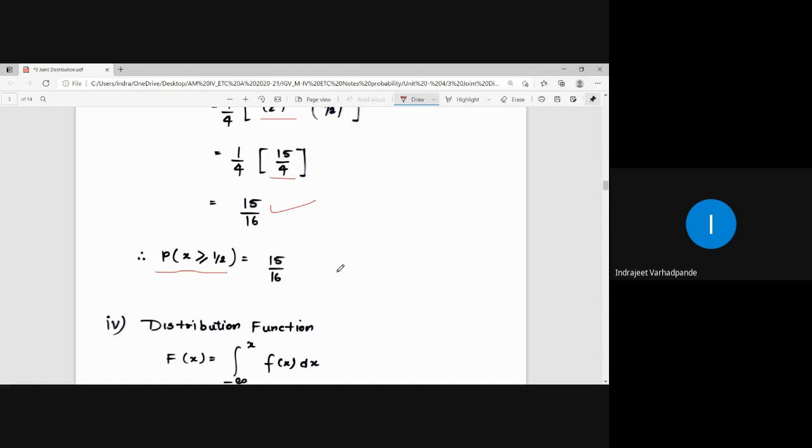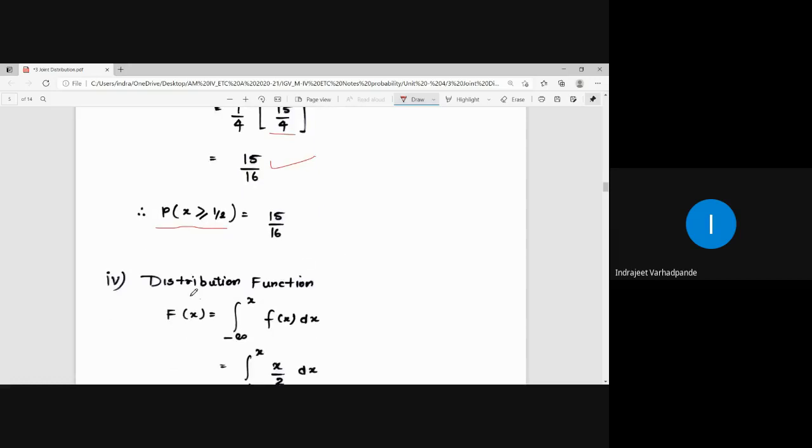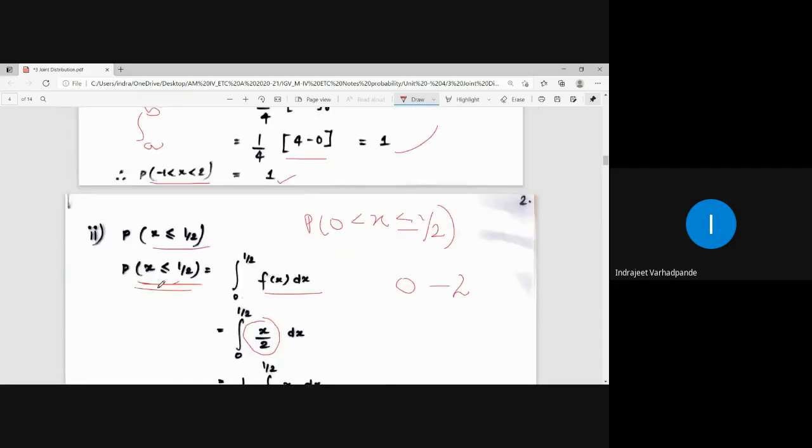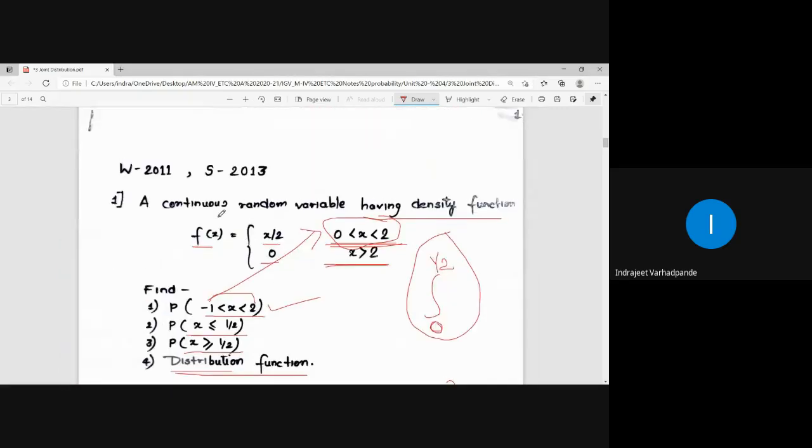Now how do you calculate the distribution function? The notation used is capital F of x. Now for capital F of x, what was the formula? The derivative of capital F of x is small f of x, right? So that is what the distribution function we are using. The derivative of capital F of x, that is the distribution function, is nothing but the density function. But here I have to calculate the distribution function, which they have asked, from the given density function.